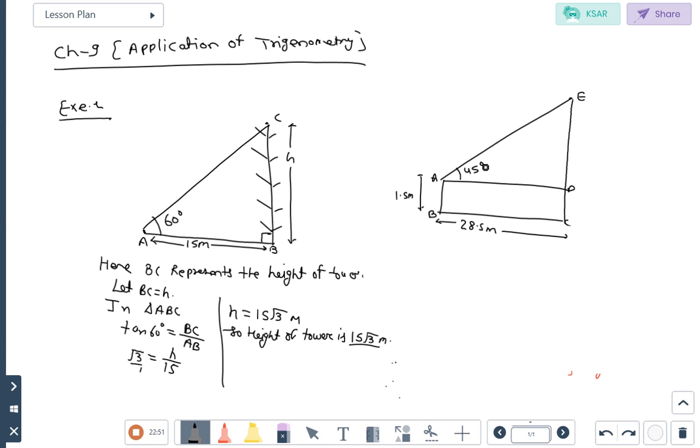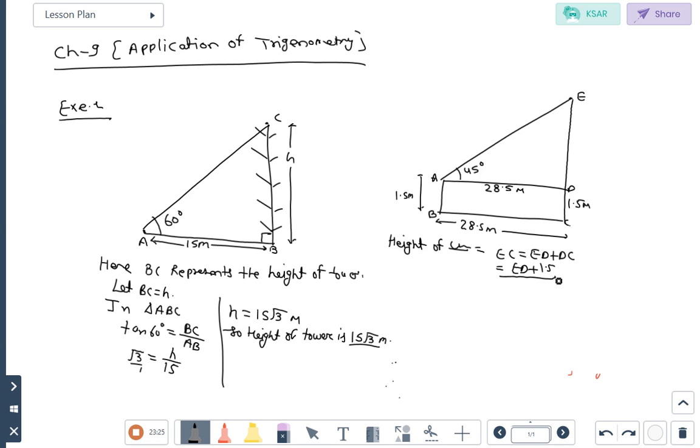Here BC is 28.5. So what is the value of AD also? 28.5. And here from the ground, what is the height of the chimney? That is EC, and EC can be written as ED plus DC. But AB is 1.5, then what is the value of DC also? 1.5. So firstly we will find out the ED.